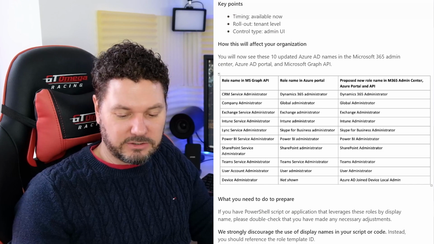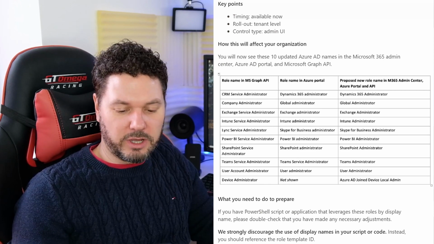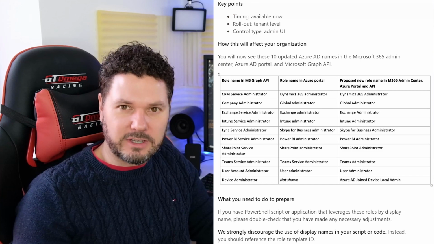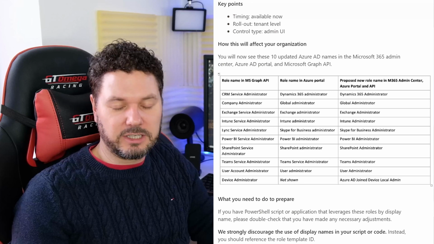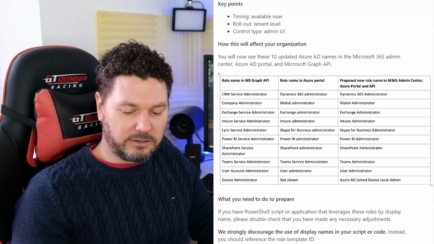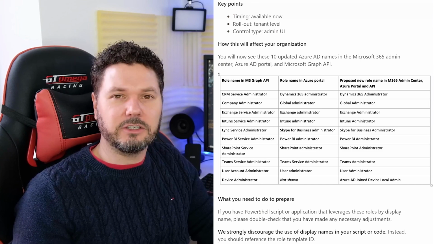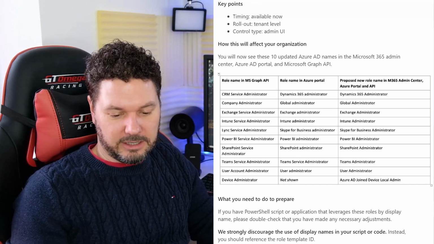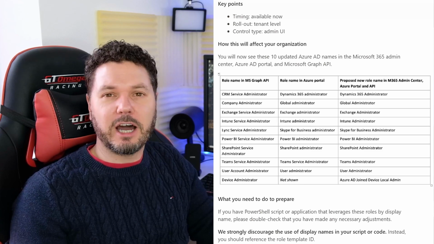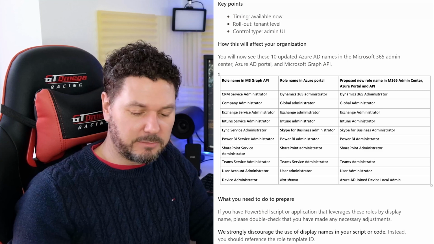The next one in the MS Graph API is a role known as the Teams Service Administrator. The role name in the Azure Portal is also Teams Service Administrator, and the new role name aligned across all services will be Teams Administrator. Next, in the Graph API, we have a role with the display name of User Account Administrator.